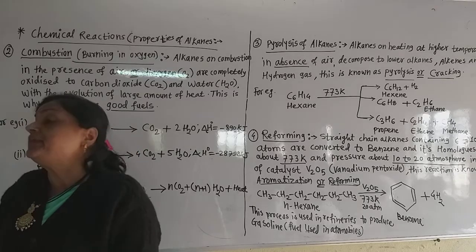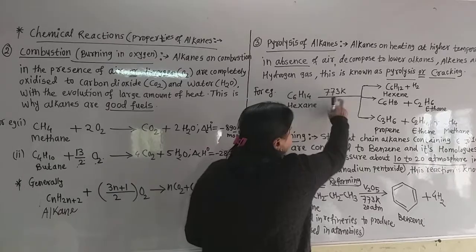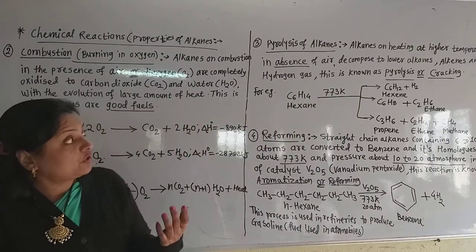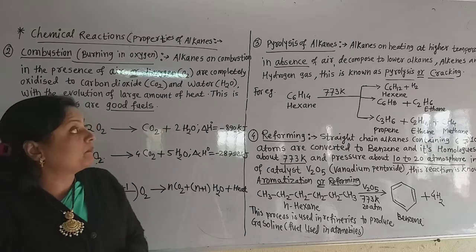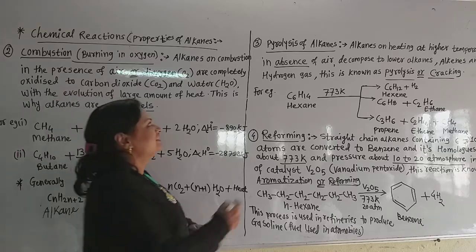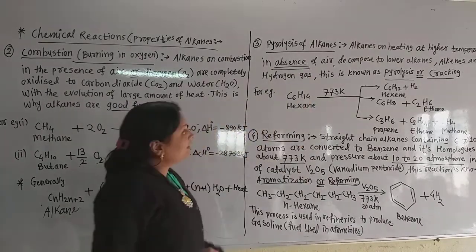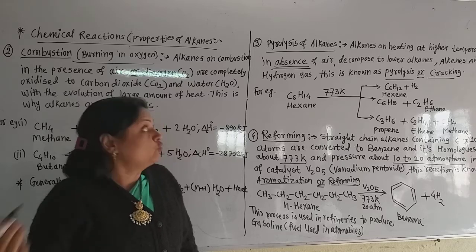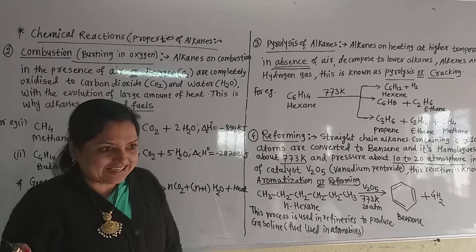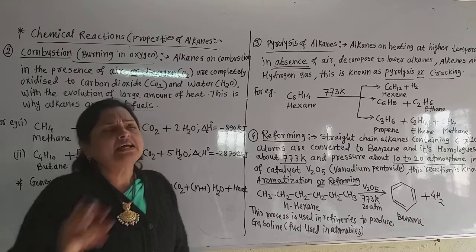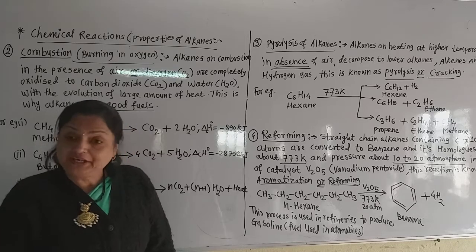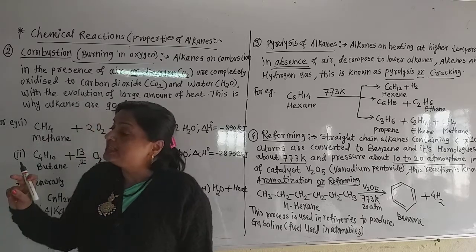So at about 773 Kelvin this reaction is carried out, and alkanes on heating at high temperature, in the absence of air, not in the presence of air, decompose into what? Lower alkanes or small alkanes, alkenes, and hydrogen gas. That means large alkanes are converted into small alkanes, alkenes and hydrogen gas. This is known as pyrolysis or cracking.